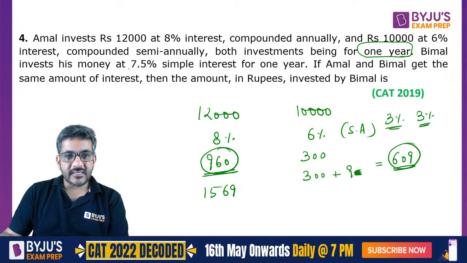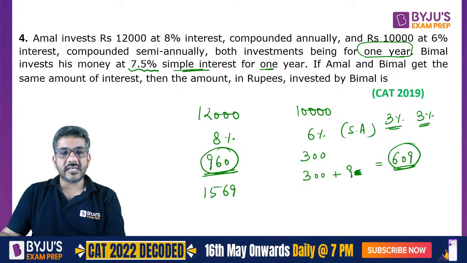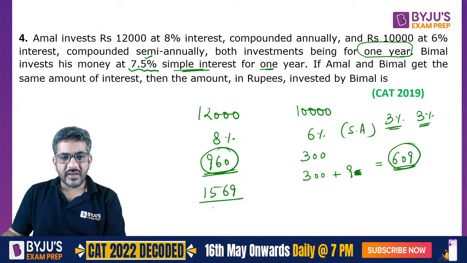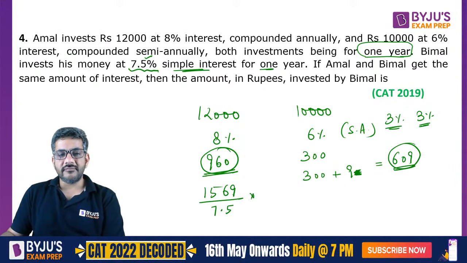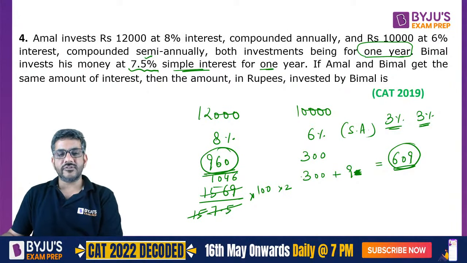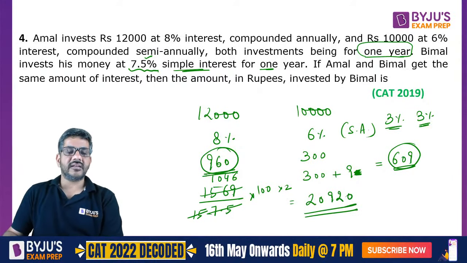This 1569 is 7.5% simple interest for a year. So you have got 7.5% interest and that 7.5% is 1569. So what is the principal? You just divide it by 7.5% or 7.5 into 100. This 7.5 can also be written as 15 by 2. And from 15 I can cancel it out. 15 ones are 15, 15 fours are 60, 15 sixes are 90, and 1046 into 200. My answer is 20920. That is the correct answer for this question.